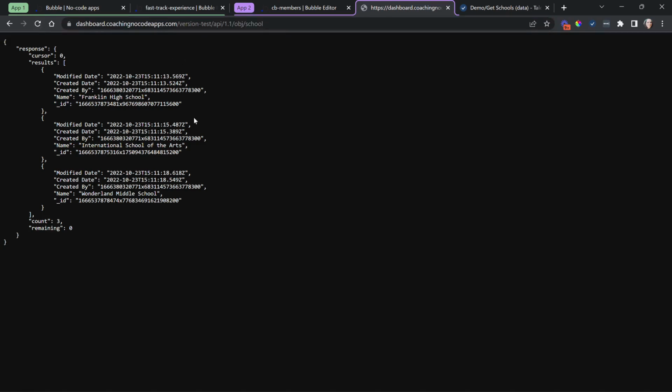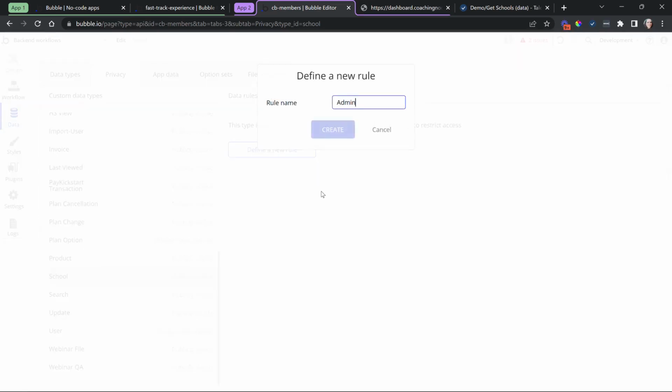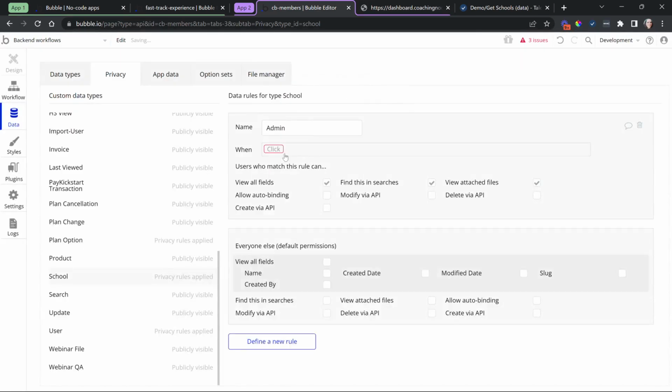Okay. Now, if I wanted to create a first level of security, I would add a privacy rule. So I'm going to go back into my editor, create a new rule. Let's create this rule admin. Okay. And the privacy rule is going to be when the current user's admin is yes. So now there's a rule on the school data type. The default permission prevents access to anybody who is not an admin.